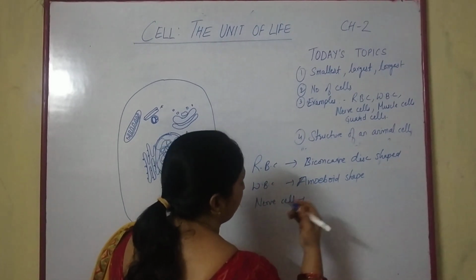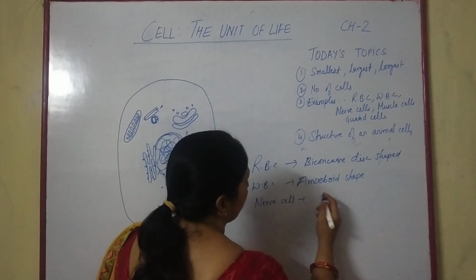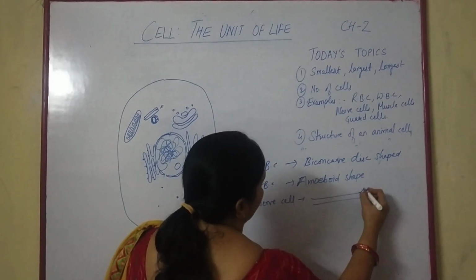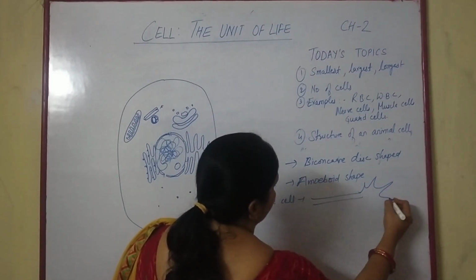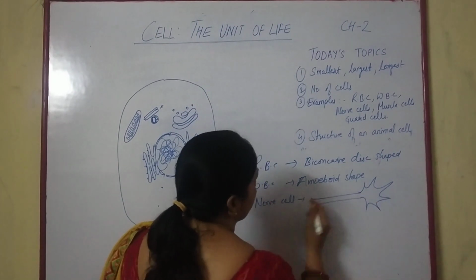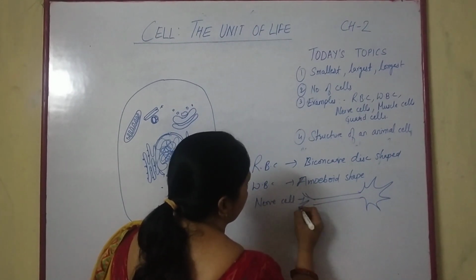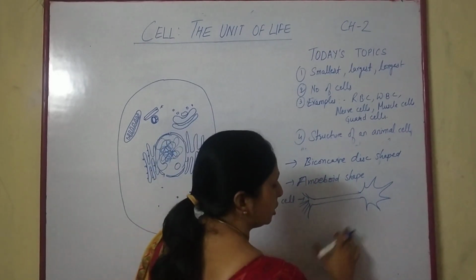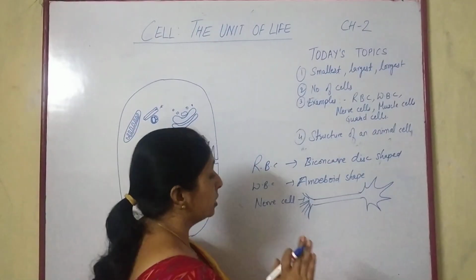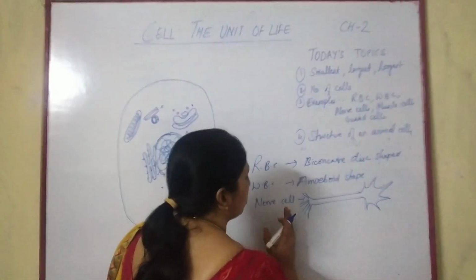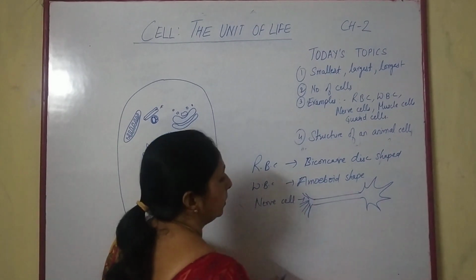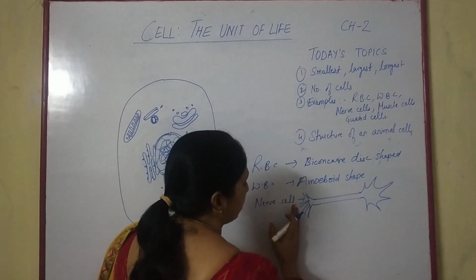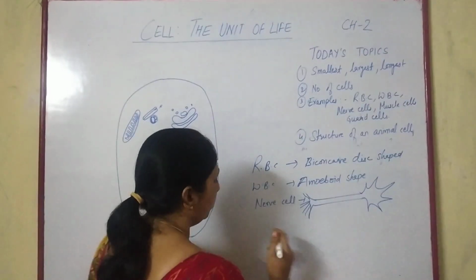Then nerve cell, it is a long cell with the axon endings at one end. This we have studied in class 7-8 also. So this nerve cell is responsible for transmission of nerve impulses from one direction to another. So they are long and transmit nerve impulses from one end to another.